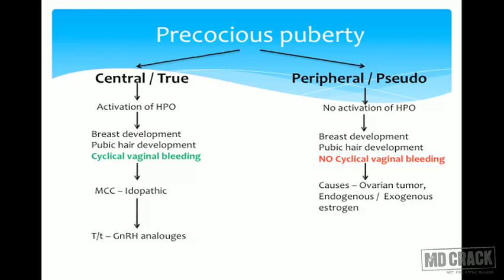So endogenous or exogenous estrogen will lead to peripheral or pseudo precocious puberty. And always the treatment is related with the cause. Depending on the cause, the treatment is done. If there is a tumor, we have to remove it. If the patient is on drugs, we have to stop those drugs.